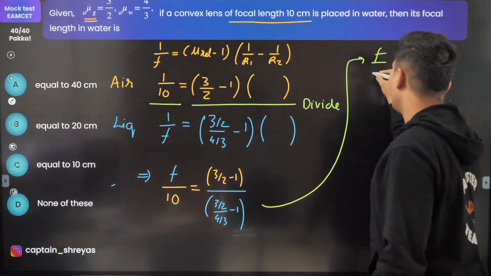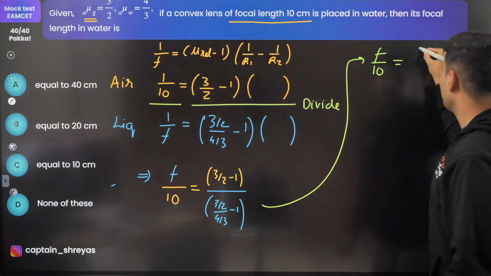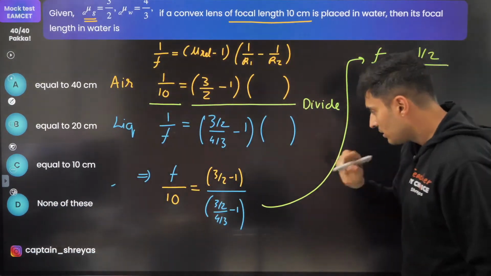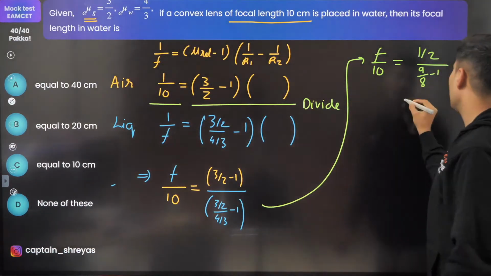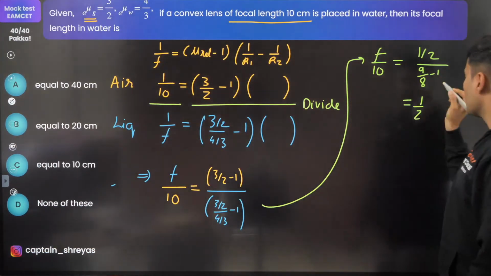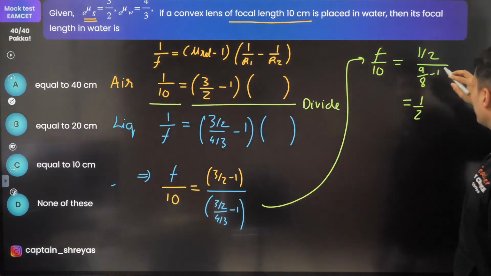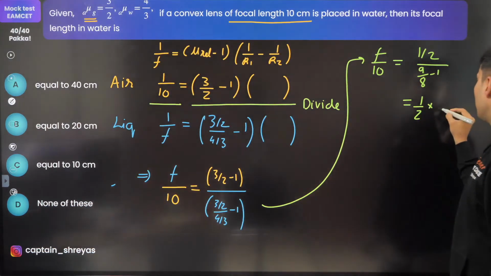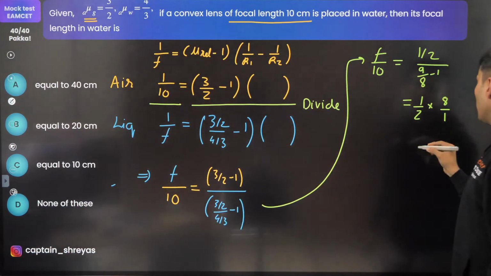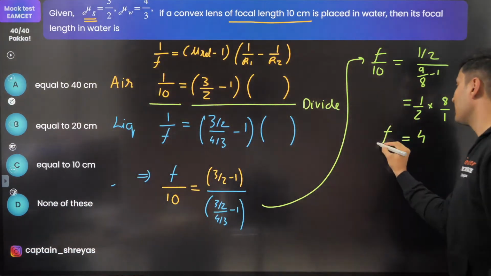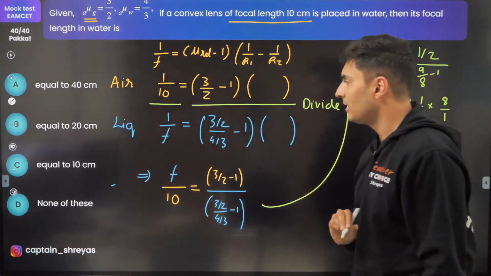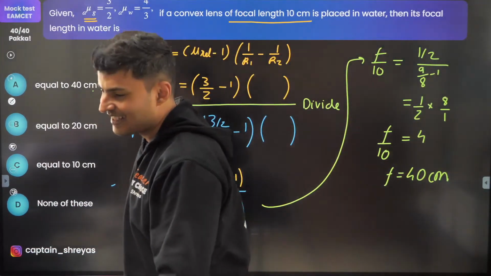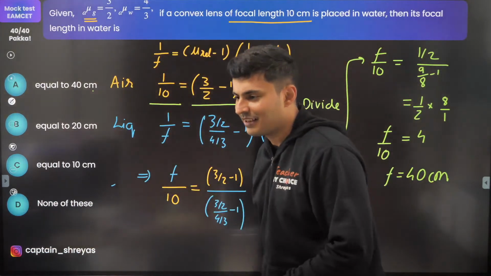So f by 10 is equal to 3 by 2 minus 1, which is half, divided by 9 by 8 minus 1. 9 by 8 minus 1 is nothing but 1 by 8. So this will become 8 on the top and 1 below, so this will become 4. So f by 10 is 4, and f is nothing but 40 centimeters. That's the answer. Very good, Infinity Art.